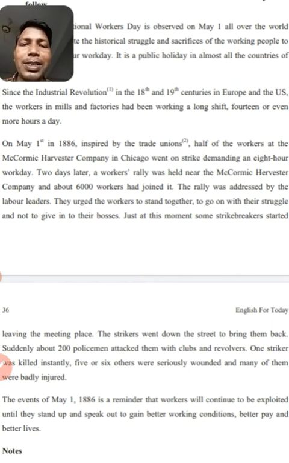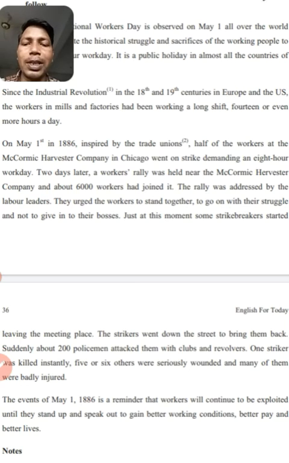Just at this moment, some strike breakers started leaving the meeting place. Means, students, when they are preparing to go on a strike, and in this meeting, on this day, some strike breakers started leaving the meeting place.